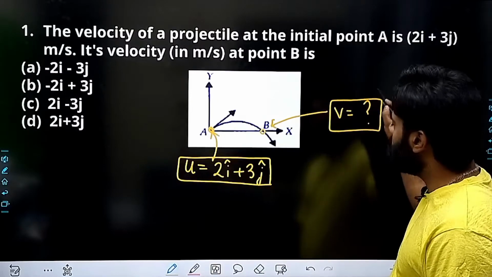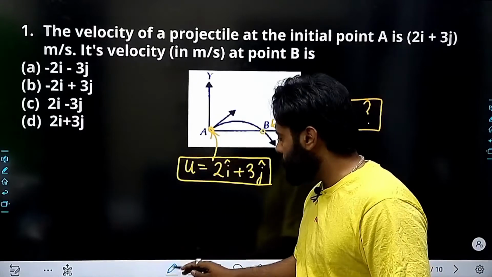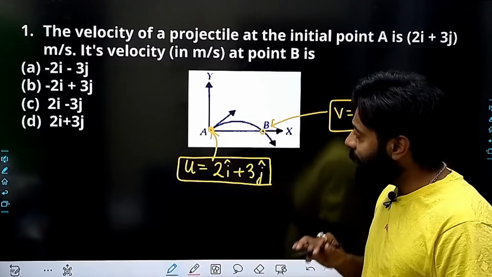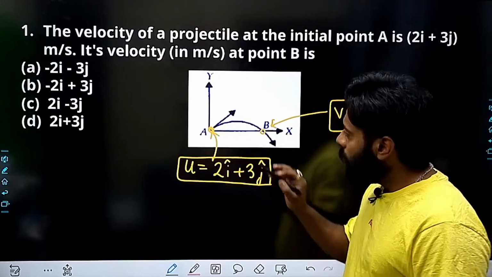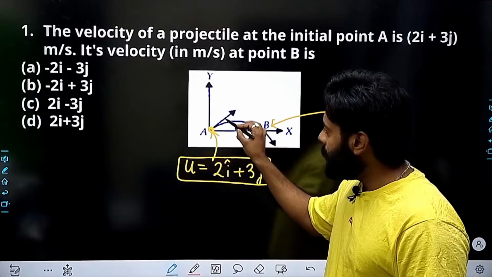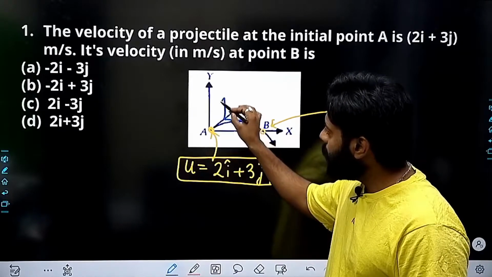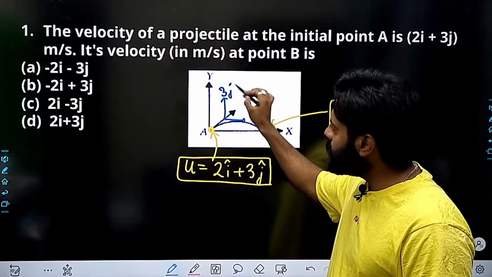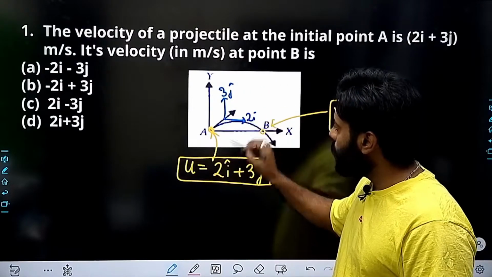If you closely see this, what really happened? I know that if I have a vector quantity here, I can easily divide it into two parts. The first one is the velocity 3j, the second one is the velocity 2i.